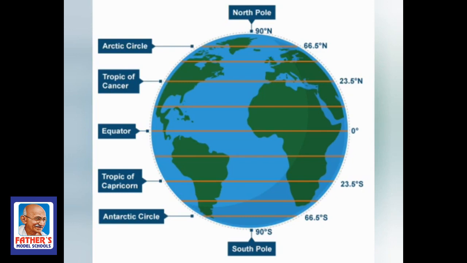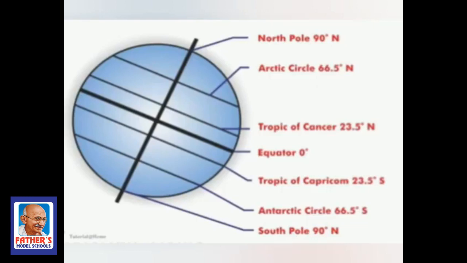See here in the picture, the North Pole is 90 degrees north. The Arctic circle is 66.5 degrees north. Where this Arctic circle is exactly lying on the earth, it is at 66.5 degrees north. Okay, the Tropic of Cancer is 23.5 degrees north.